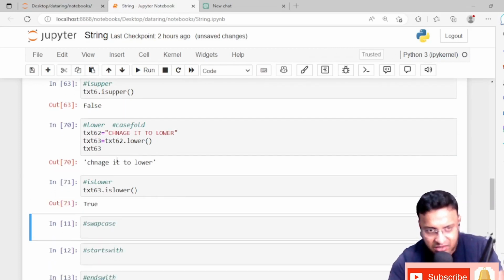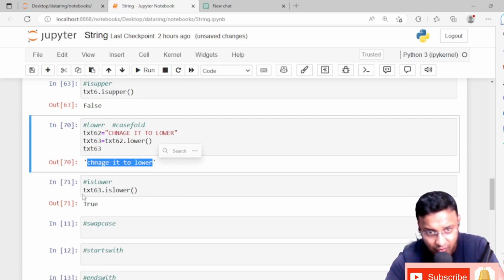Now see in text 63, all the letters in the sentences were in the lower format. So it also gave true as a result when we ask whether in text 63 every letter is lower or not. Okay, with this is lower function.